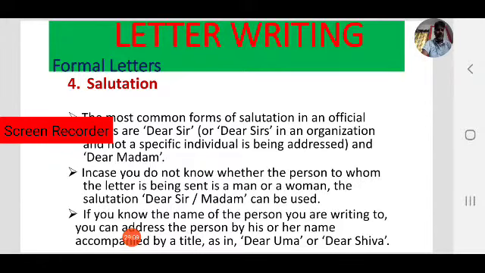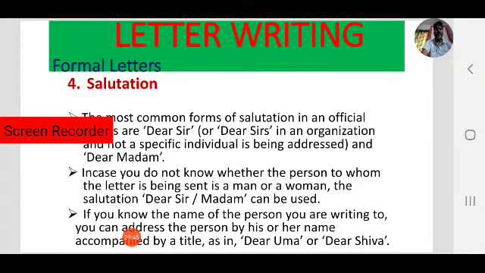In case you don't know whether the person to whom the letter is being sent is a man or woman, in that case you can write dear sir / dear madam. Keep this in mind. If you don't know the head of the institution, whether he or she is a sir or madam, in that case you can write dear sir or dear madam.